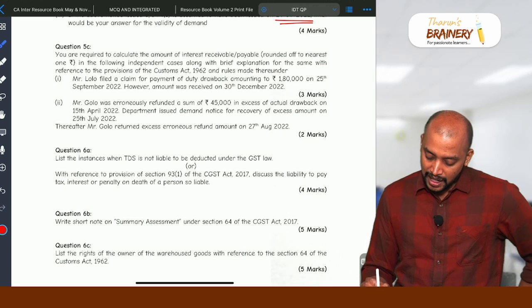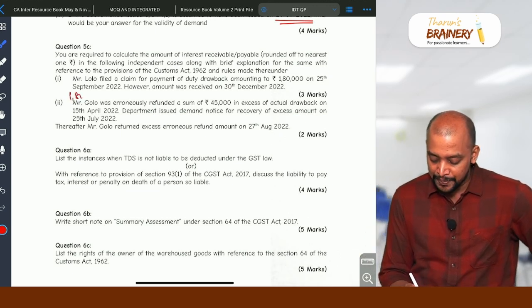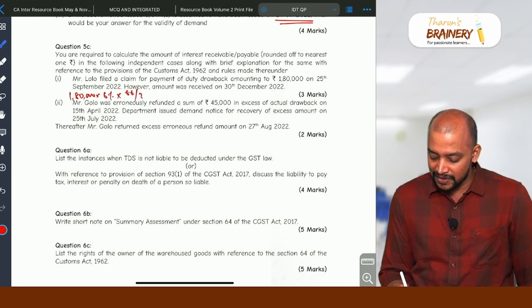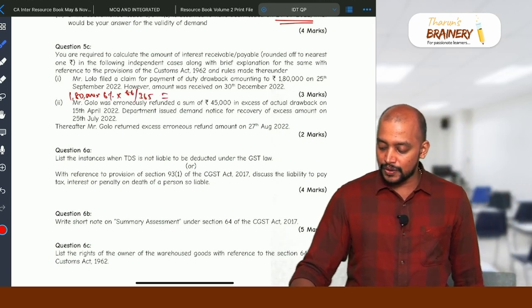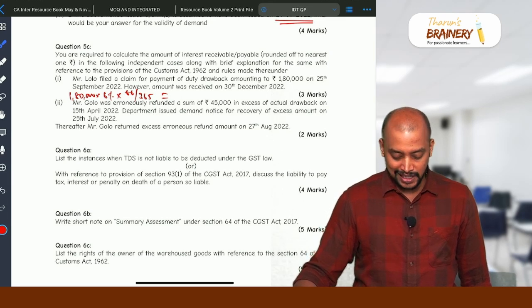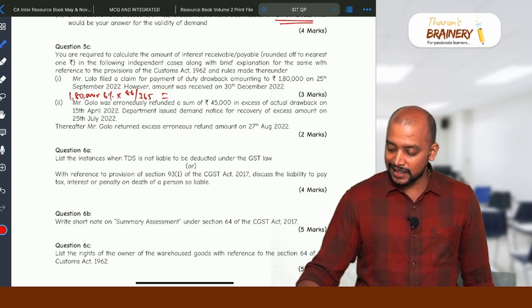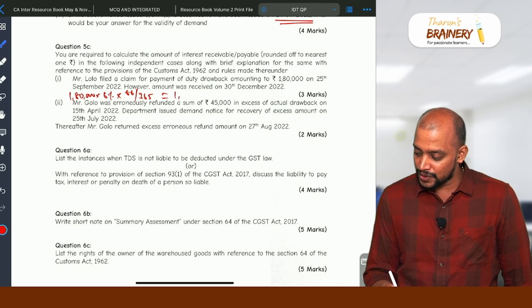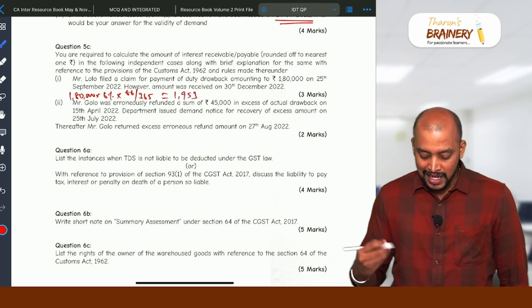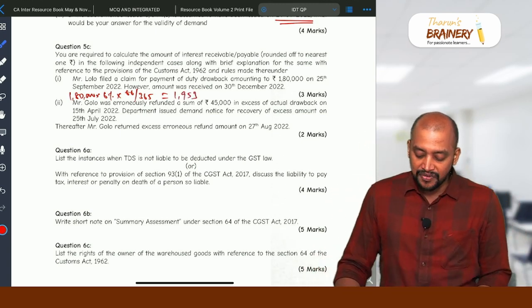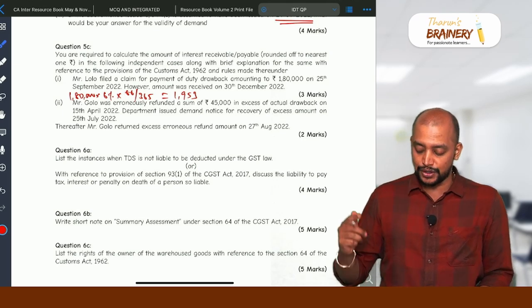So what is the amount here? 1,80,000 into 6% into 66 divided by 365. That is 1,953. Then Mr. Golo was erroneously refunded a sum of 45,000 in excess of actual duty drawback.